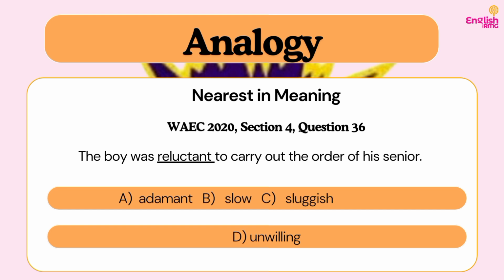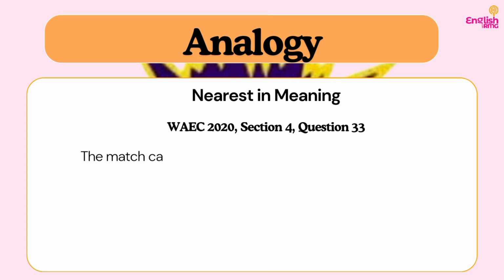Do you understand? So our answer is what? Unwilling. D, unwilling. So you can as well say that the boy was unwilling to carry out the order of his senior. So let's move on to the next question, which is question 33 from section 4, WAEC 2020.